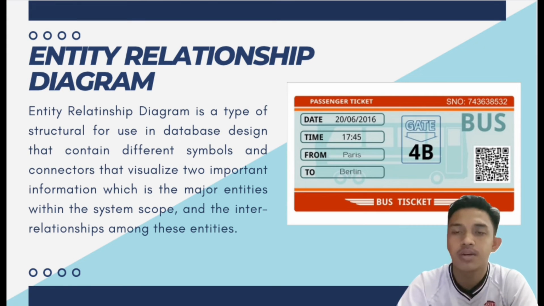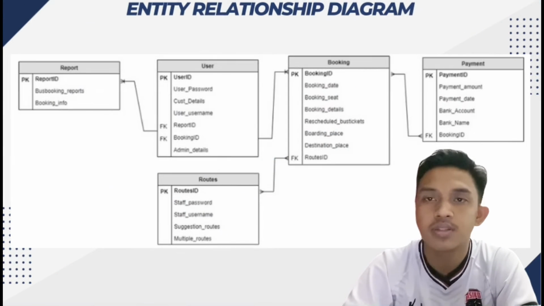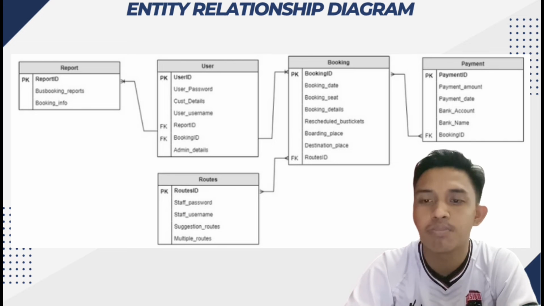Entity relationship diagram, or ERD, is a type of structure used in database design that contains different symbols and connectors that visualize important information, which is the major entities within the system scope and the interrelationship among the entities. So as you can see, this is our ERD of the bus ticketing system with the multiple route suggestion. Based on the ERD, the relation is between the 5 entities, which are the report, user, booking, payment, and routes.